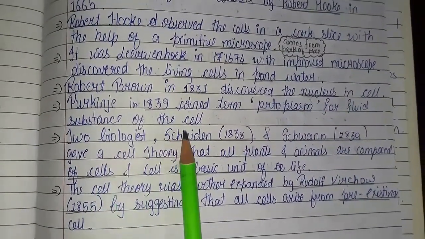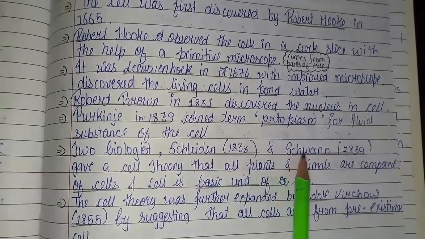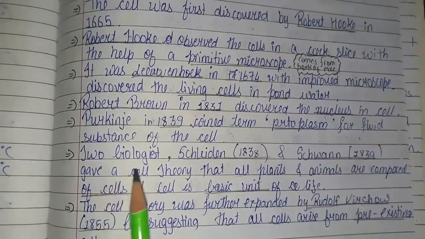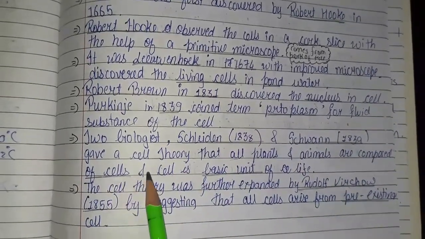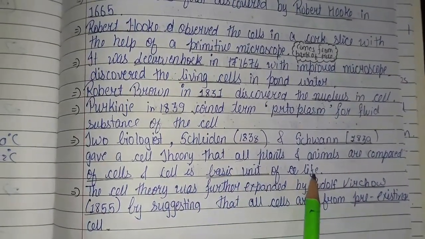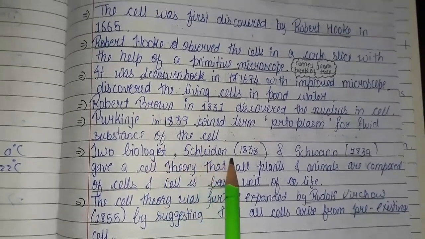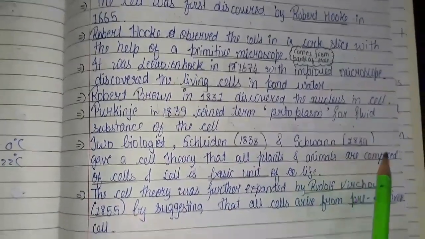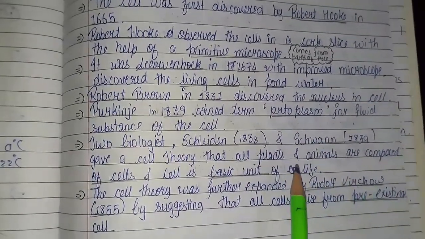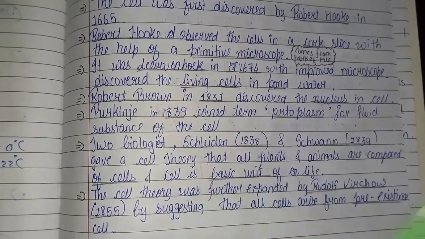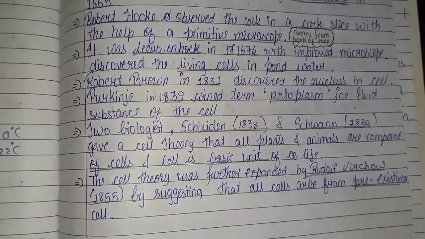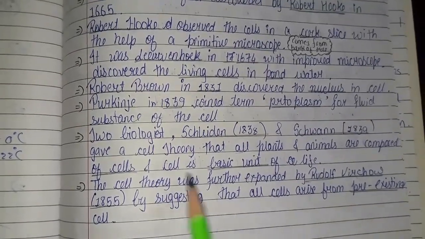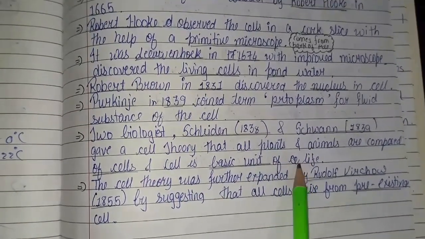Two biologists, Schleiden in 1838 and Schwann in 1839, gave a cell theory that all plants and animals are composed of cells and the cell is the basic unit of life. What they gave was that plants and animals are composed of cells. So in all plants and animals there are cells, and the cell is a basic unit of life.